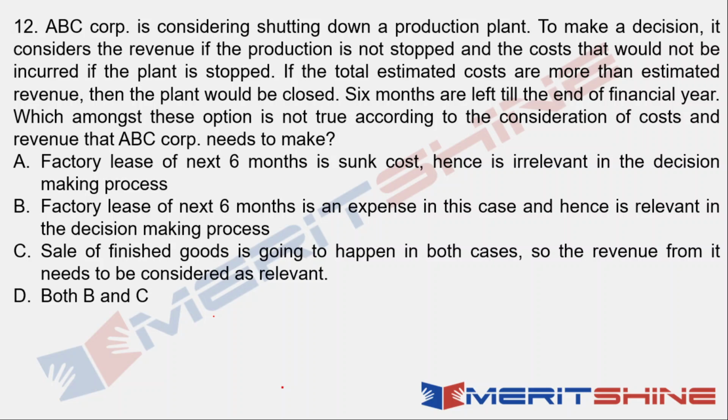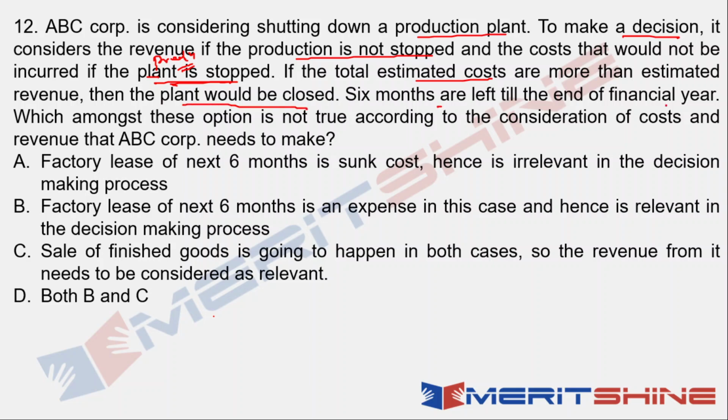Done? Okay, now let's look at it. ABC Corp is considering shutting down a production plant. To make a decision, it considers the revenue if the production is not stopped and the cost that would not be incurred if the plant is stopped. If the total estimated cost is more than the estimated revenue, then the plant would be closed.